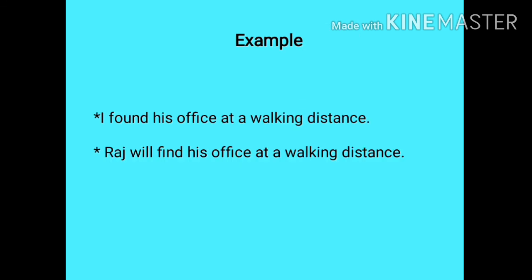To better understand, let's focus on some examples. First example: I found his office at a walking distance. Now understand, I is the first person. We have two verbs here, found and walking. The tense used here is past tense. Second example: Raj will find his office at a walking distance. Again, in this example, we have two verbs, find and walking. But here Raj is the second person and the tense is future tense.